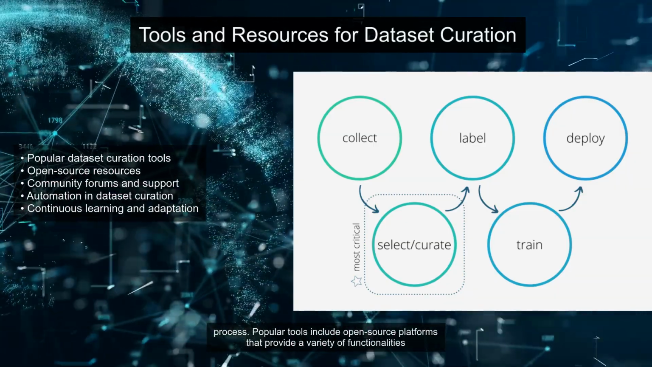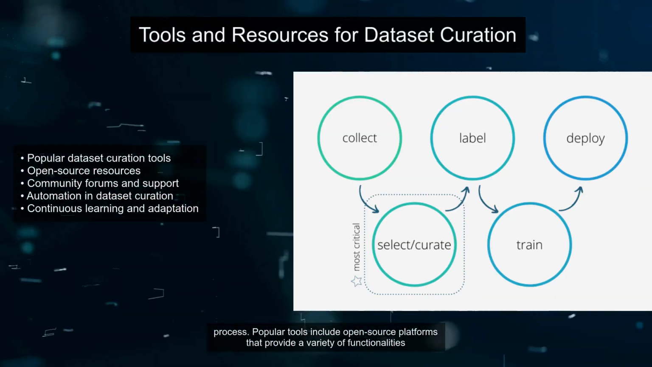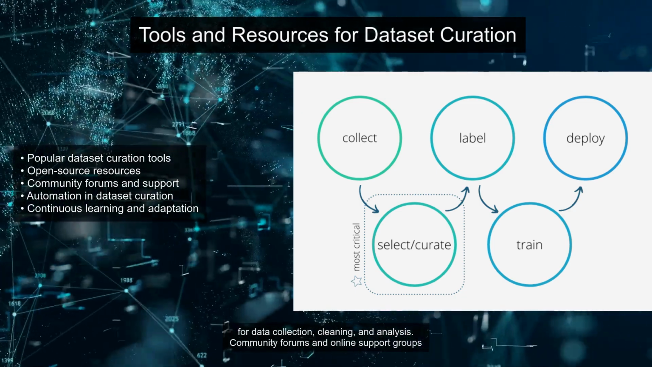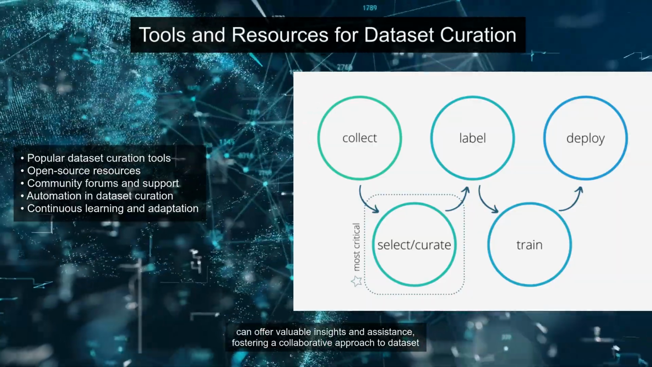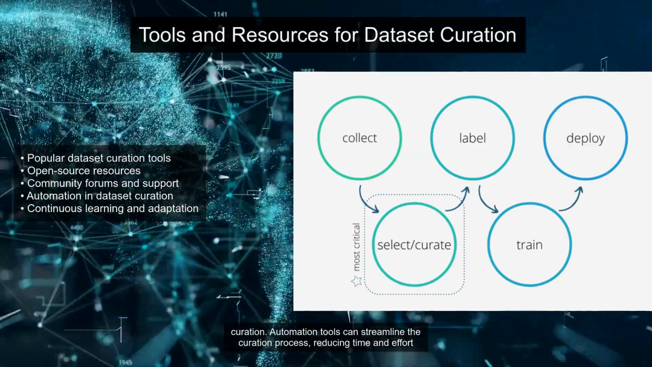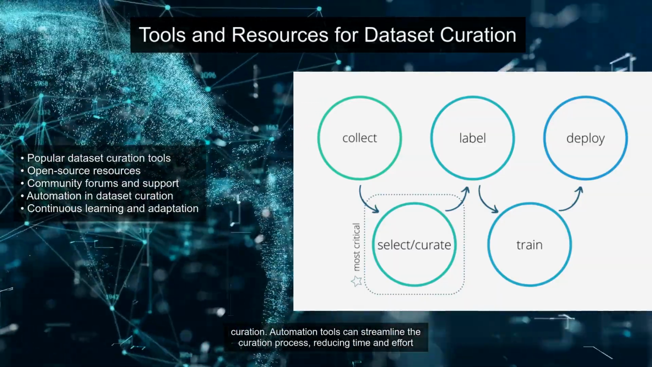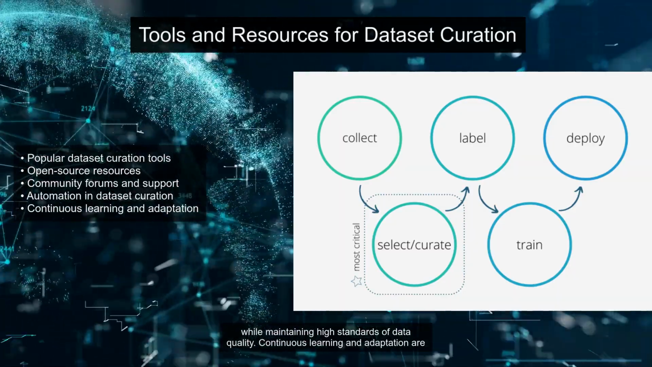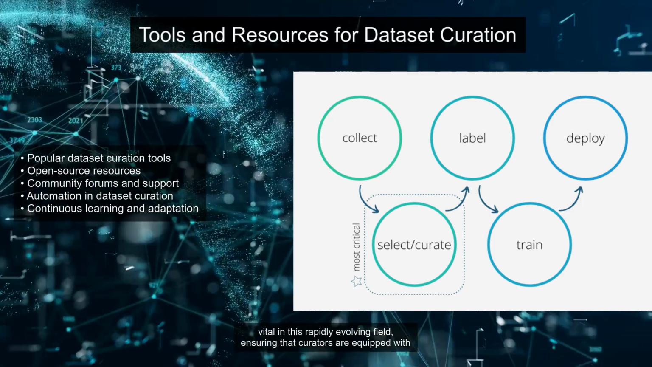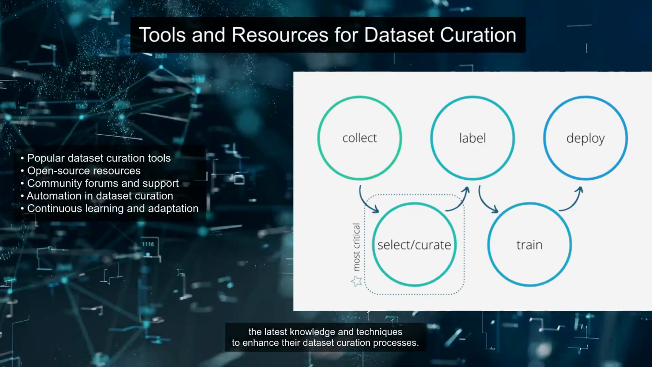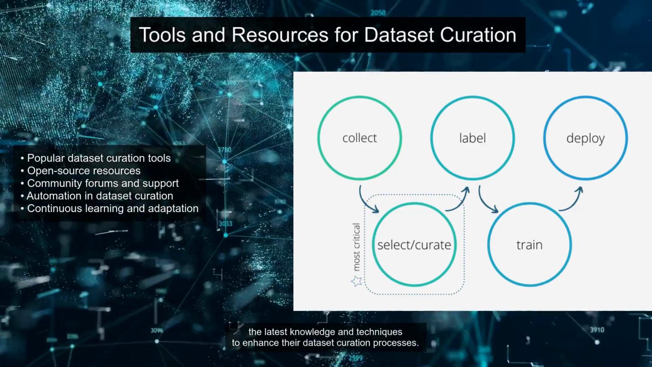Several tools and resources are available to aid in the dataset curation process. Popular tools include open source platforms that provide a variety of functionalities for data collection, cleaning, and analysis. Community forums and online support groups can offer valuable insights and assistance, fostering a collaborative approach to dataset curation. Automation tools can streamline the curation process, reducing time and effort while maintaining high standards of data quality. Continuous learning and adaptation are vital in this rapidly evolving field, ensuring that curators are equipped with the latest knowledge and techniques to enhance their dataset curation processes.